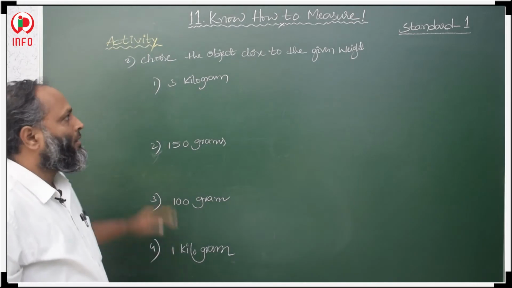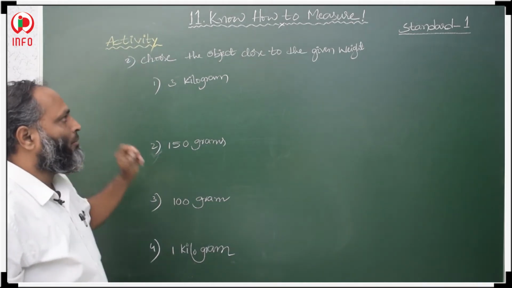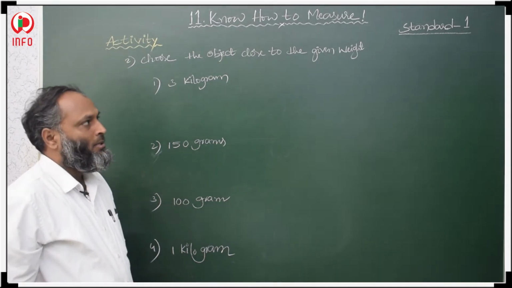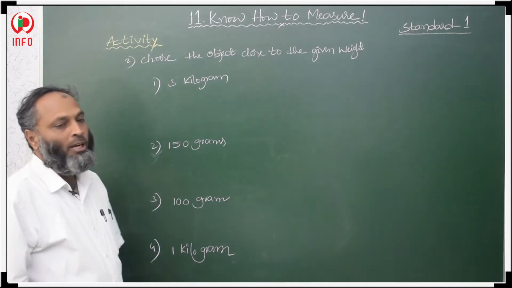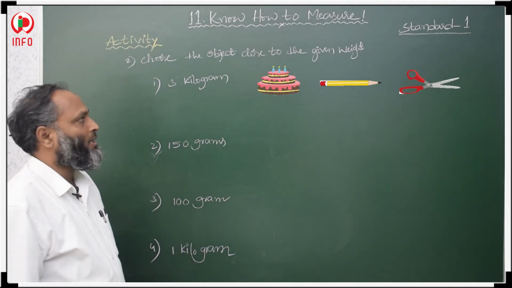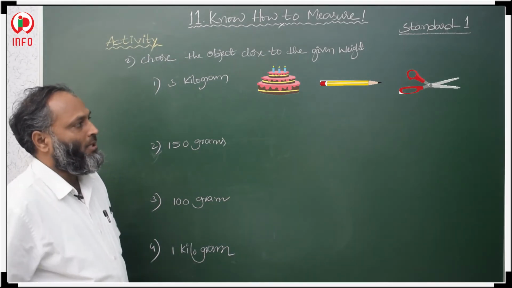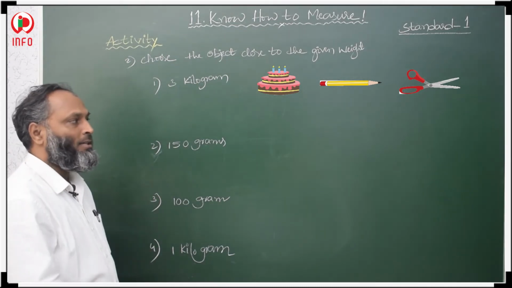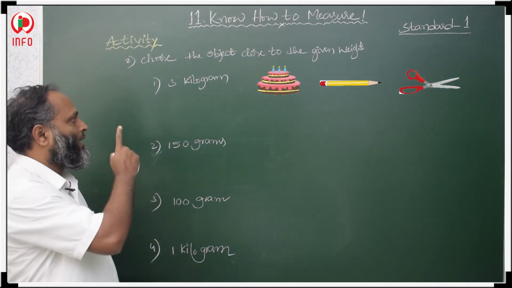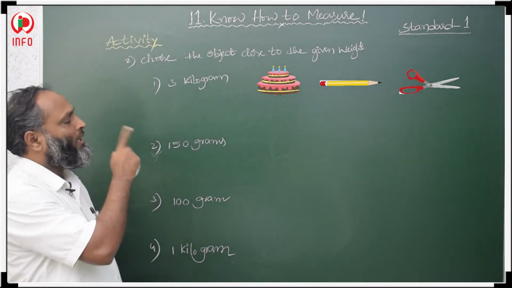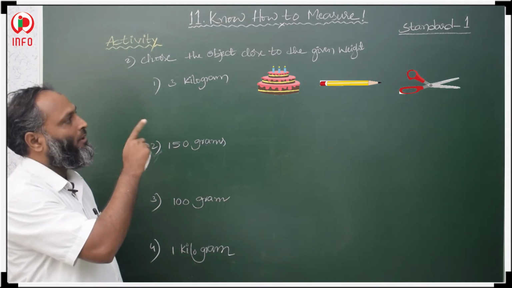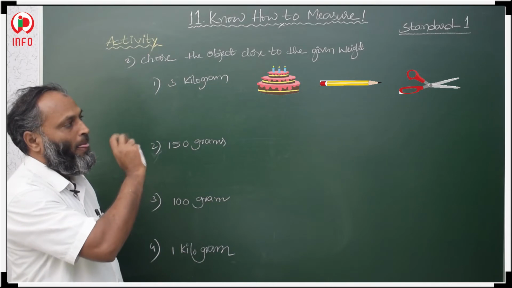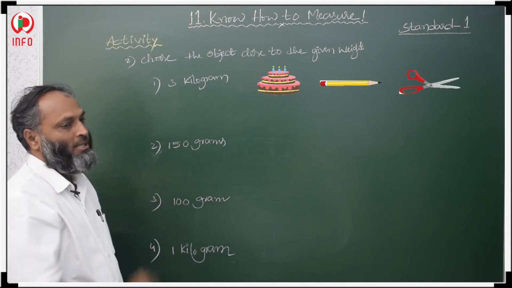Now the next question, in activity 2: choose the object close to the given weight. In the given weight, first 3 kilograms is given. See what objects are given: first a cake, the second a pencil, and the third a scissor. Which one is nearly 3 kilograms: the cake, the pencil or the scissor?